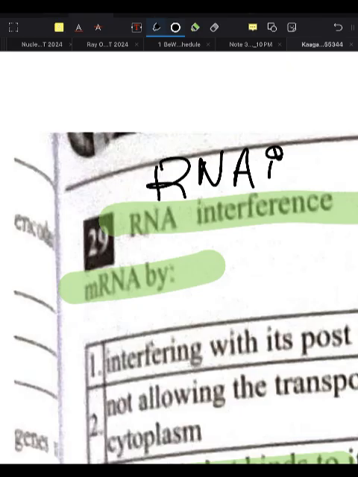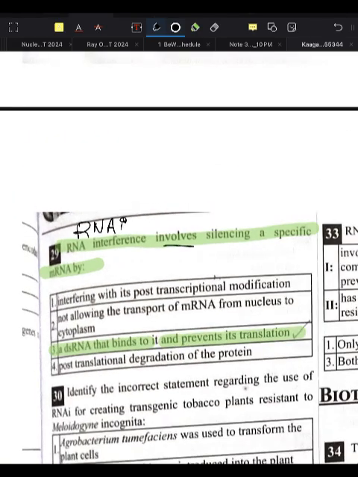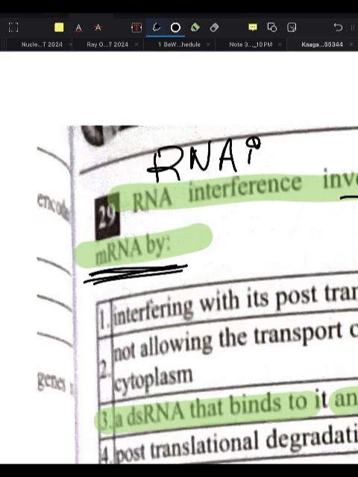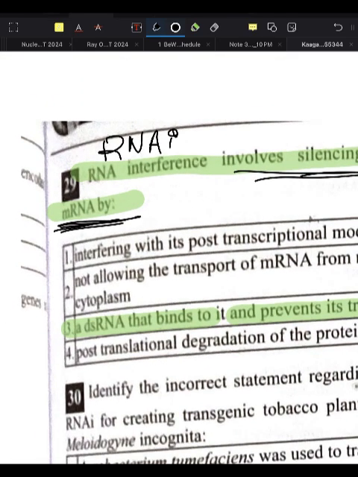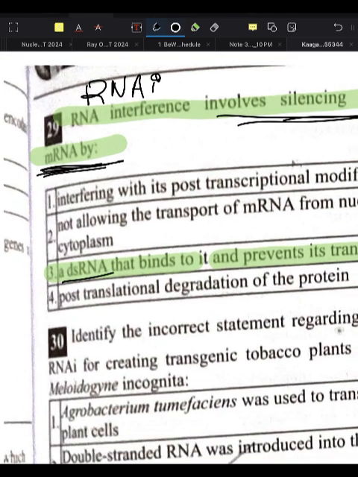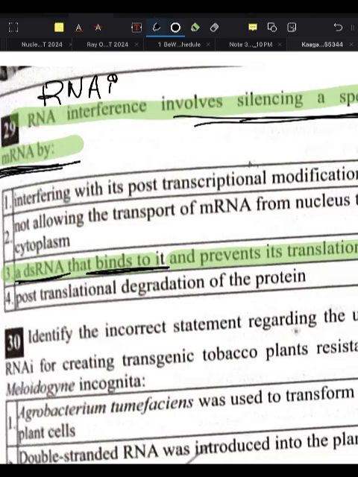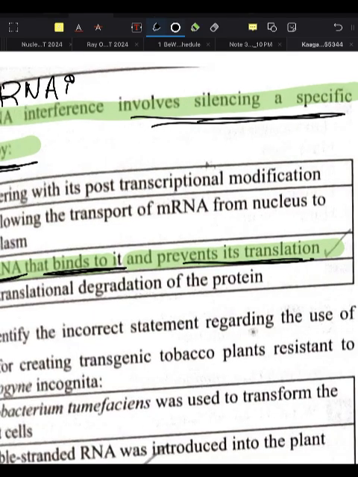RNAi involves silencing of a specific mRNA, by a double-stranded RNA that binds to it and prevents its translation.